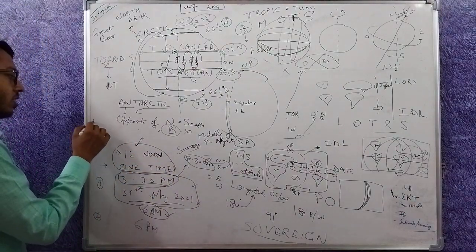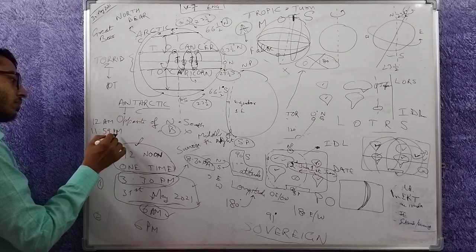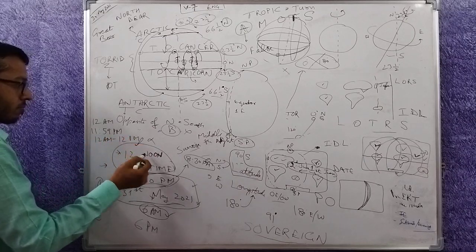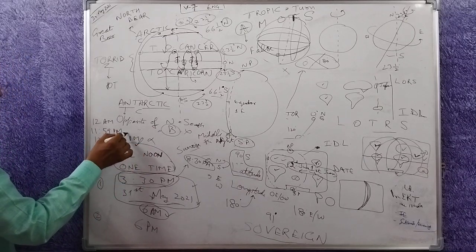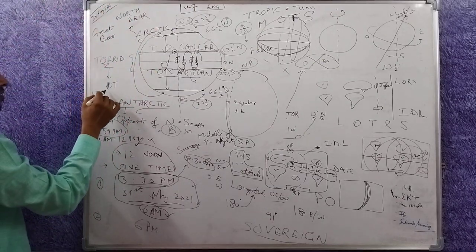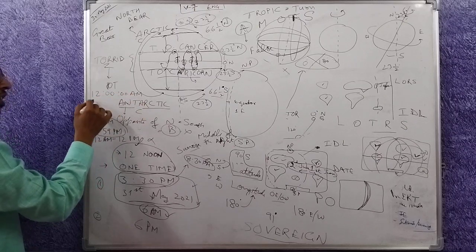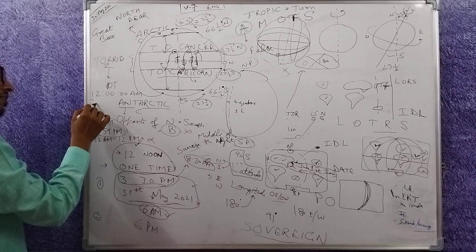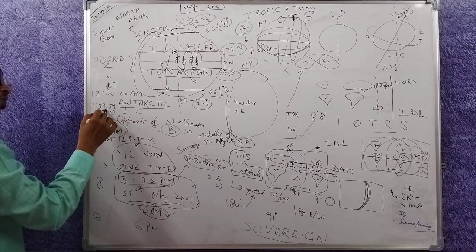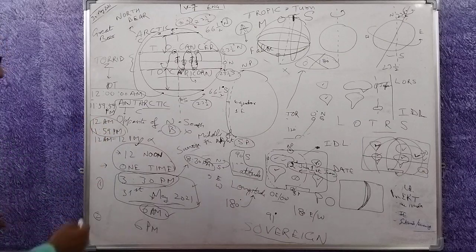The day begins at 12 a.m. and continues till 11:59 p.m. The day isn't from 12 a.m. to 12 p.m. No, that is more than 24 hours. This is 24 hours, or more accurately from 12 hours 00 minutes 00 seconds a.m. in the middle of night to 11 hours 59 minutes 59 seconds p.m. on the other day in the middle of the night. This is the duration of one day.